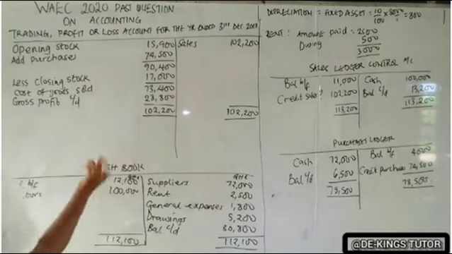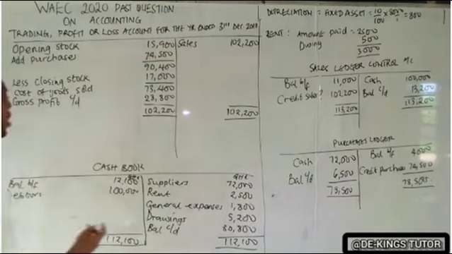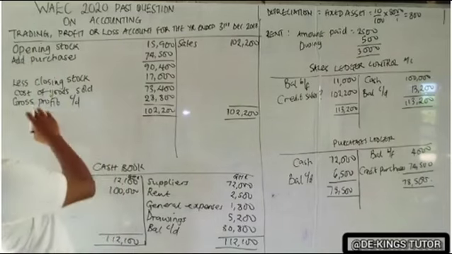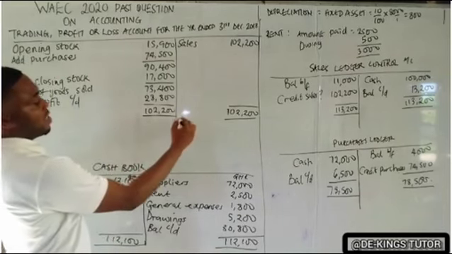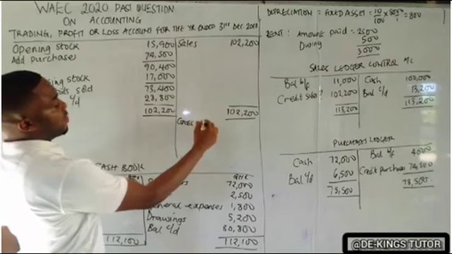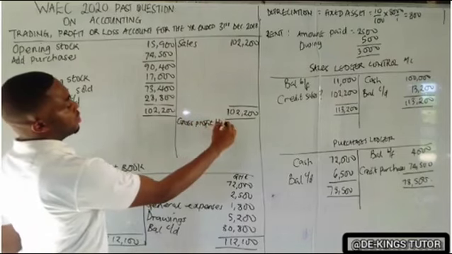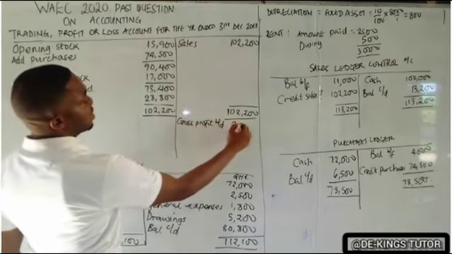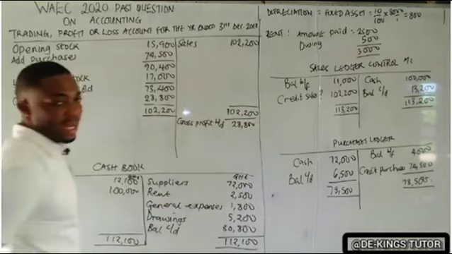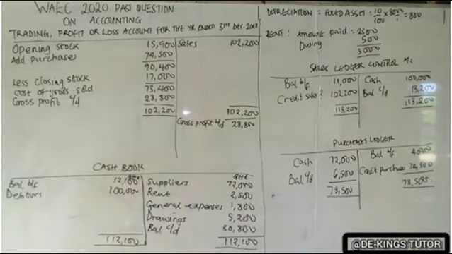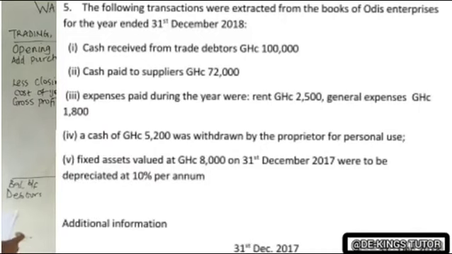Okay, so from this now we'll check. The next thing is our expenses. Now, gross profit carried down will be drawn down here. So we have gross profit drawn down as 28,800. Now let's check the question to see if there are expenses. The first expense we'll see there is rent.